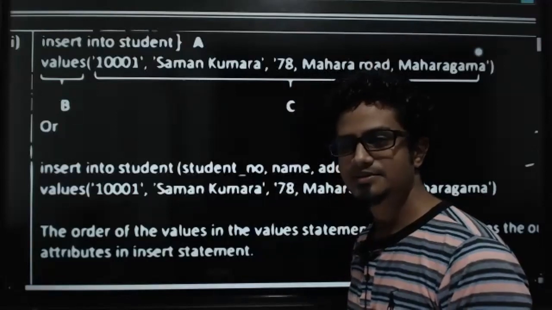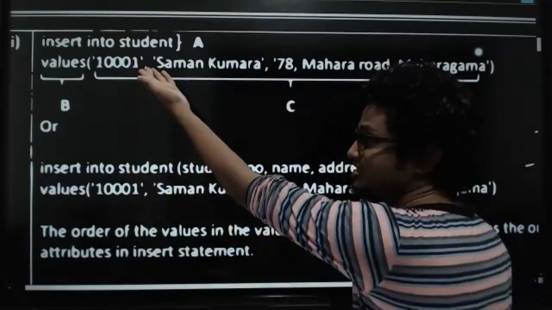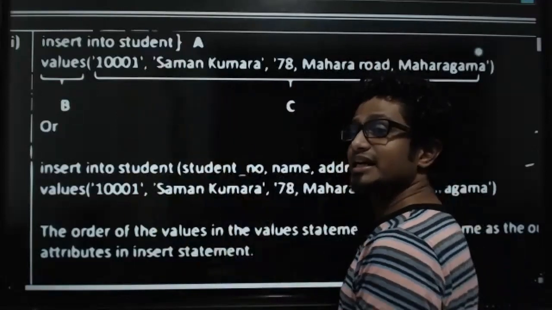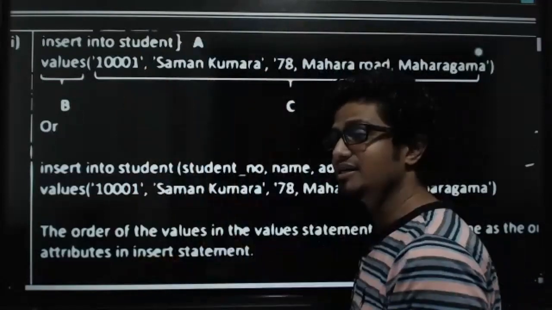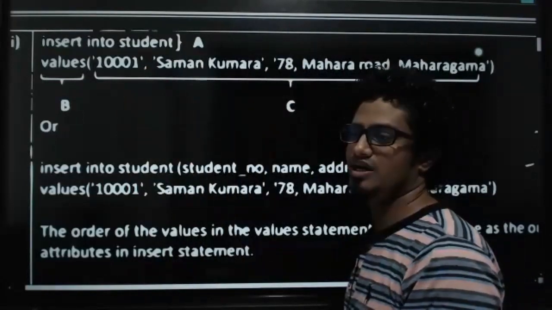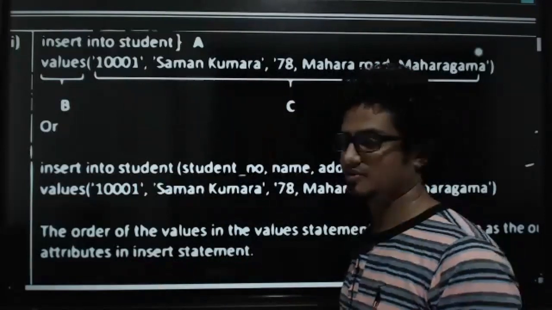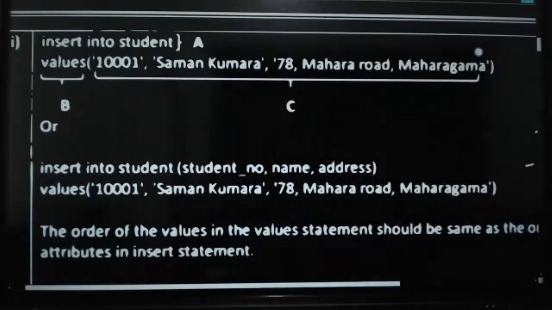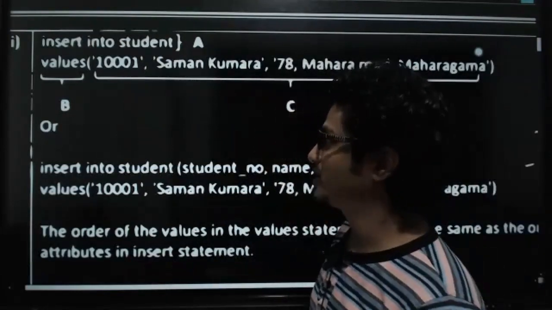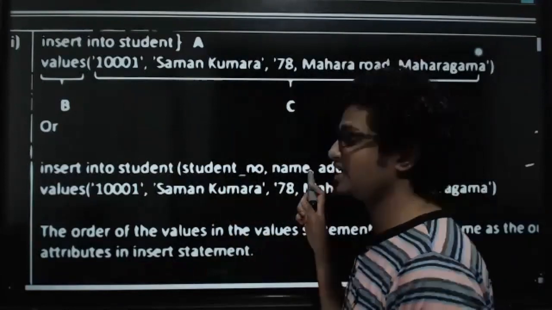Okay, so is this SQL statement incorrect? No, definitely not. So you should know that it's correct. Then why is the second one recommended? Because the column names are explicitly given.